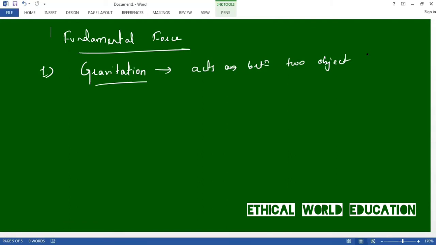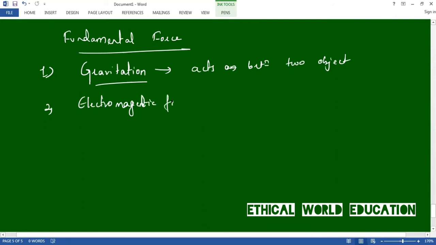The next one is the electromagnetic force. This gravity is a strong force.